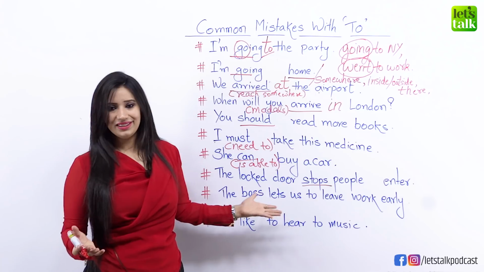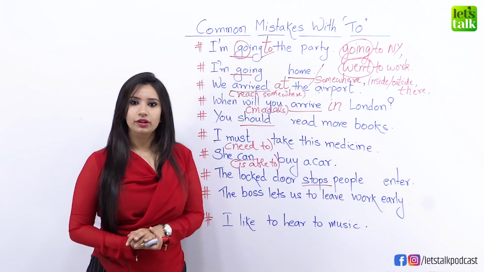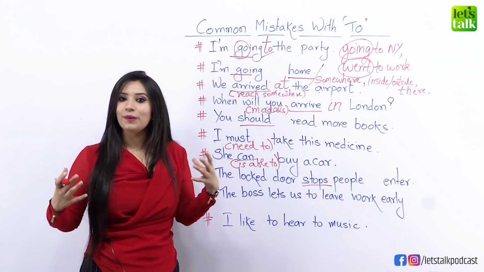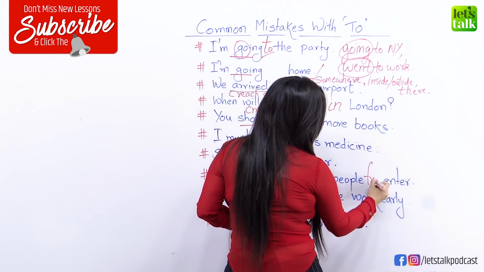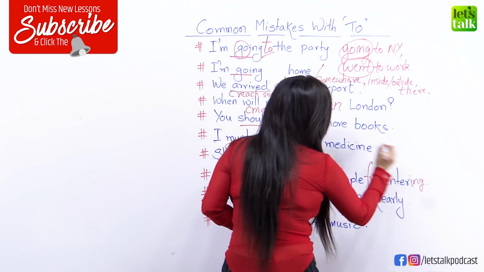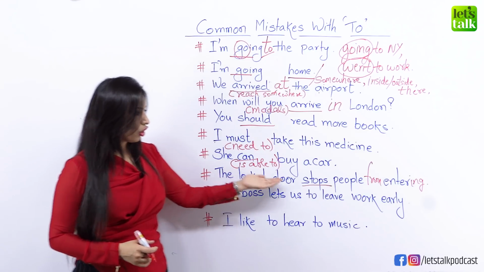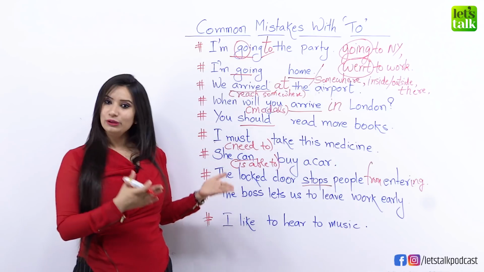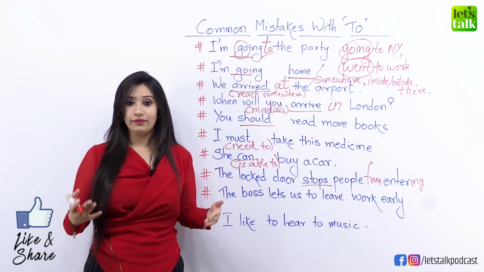So what do we do? This sentence is still incomplete. The locked door stops people enter. We are going to add another word to this sentence to make it correct, okay? Now this is a correct sentence. The locked door stops people from entering. Yes. So the rule here is that we cannot use to with the word stop or prevent.